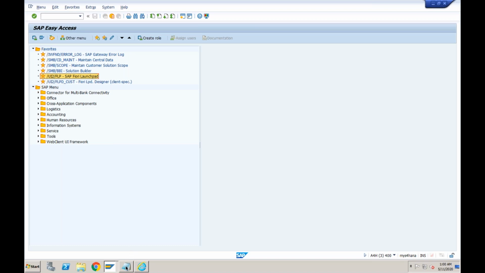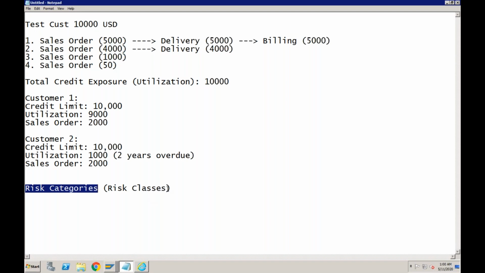Okay, so this is what we were discussing yesterday. Just a quick recap. We were trying to understand what exactly is credit management. In SAP ECC, there were two ways of implementing it.